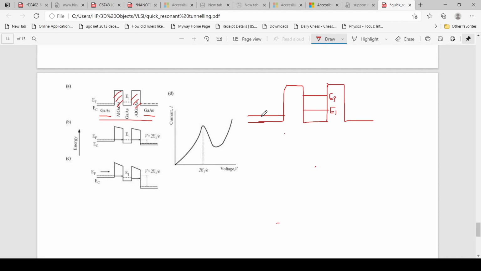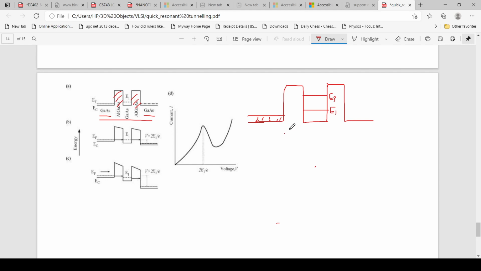Now the basic condition for tunneling is that the energy level of this region should reach the energy of the electrons in the quantum well. When the energy of the electron is approximately equal to the energy of the electron in the quantum well, the tunneling will happen. Above or below this energy level, there will be no tunneling.